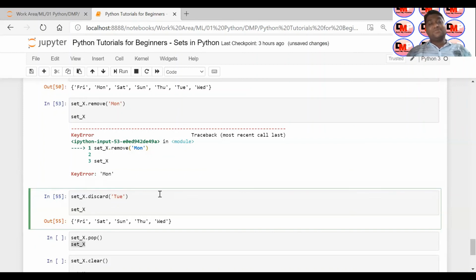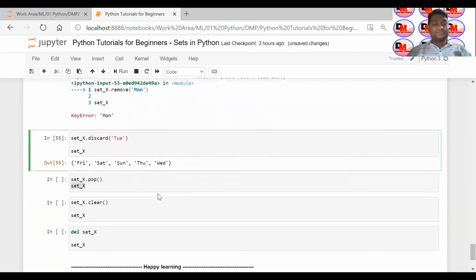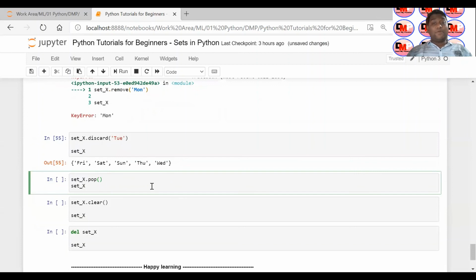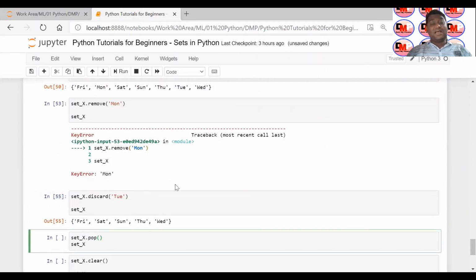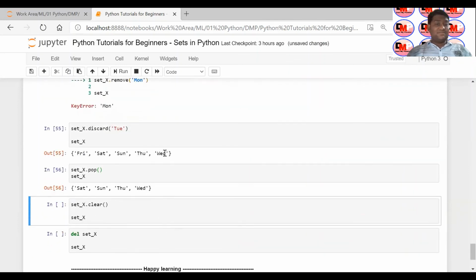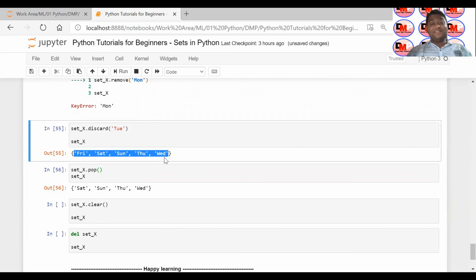It will actually remove your element from your set. There is another method called pop. Actually, it picks up the last element and removes it. So if I use it, it will remove the last element, and the order is not preserved. So don't tell me that Wednesday is already there, how are you saying that it removed the last element. Whatever element is last in the memory location, it will remove that. So Friday, I think, was removed, because Friday might be the last element in the memory location.